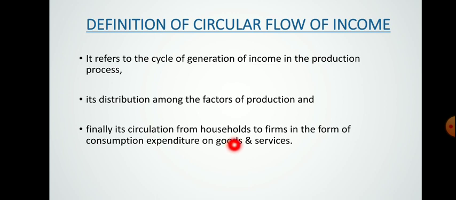But whenever you write, you just write it in a single sentence: it refers to the cycle of generation of income in the production process, its distribution among the factors of production, and finally its circulation from households to farms in the form of consumption expenditure on goods and services.